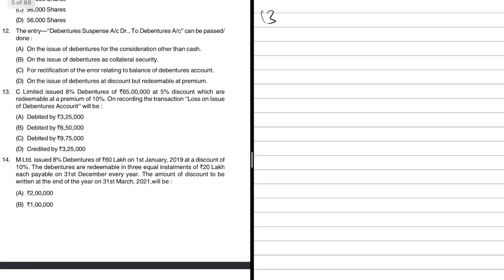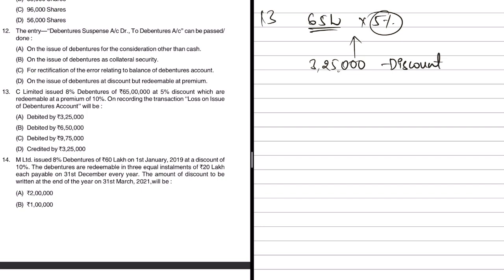In fact, let us look at question number 13, wherein they say C Limited issued 8% debentures of rupees 65 lakhs at 5% discount, which are redeemable at a premium of 10%. Okay, 65 lakhs is the face value of debentures, but issued at a discount of 5%. Let me just point out that right now you can still issue debentures at a discounted rate, whereas you cannot issue shares at a discounted rate. That is according to the Companies Act 2013, section 53, by the way. So 65 lakhs at 5% discount, that will be 3,25,000, which is the discount allowed to the debenture holders.